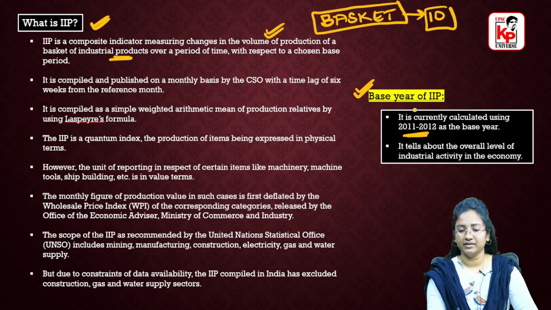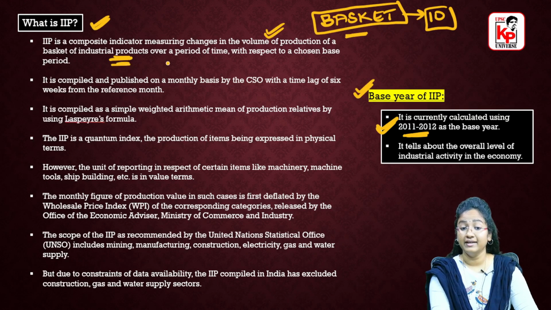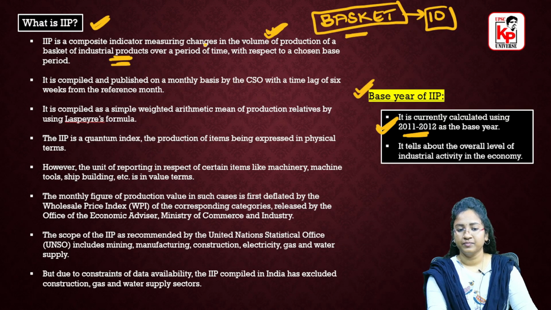If you compare this base year to the current year, the prices are compared, right? As we have seen, this is our Laspeyres formula. The basket of goods that we have in case of IIP is a basket of industrial products. For these products, what is measured is the volume of production. It measures the changes in the volume of production of this basket of industrial products.